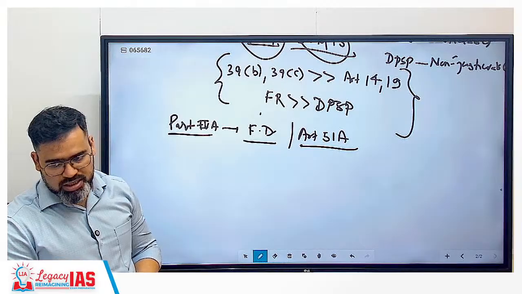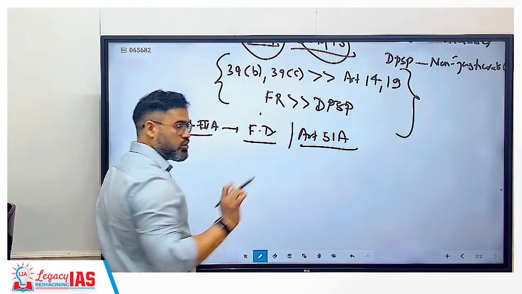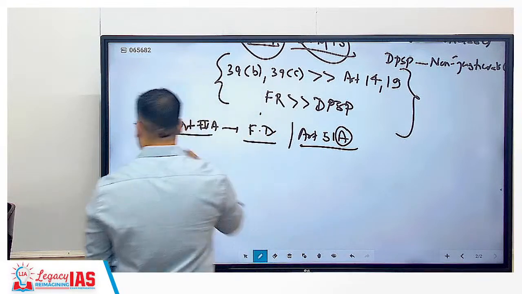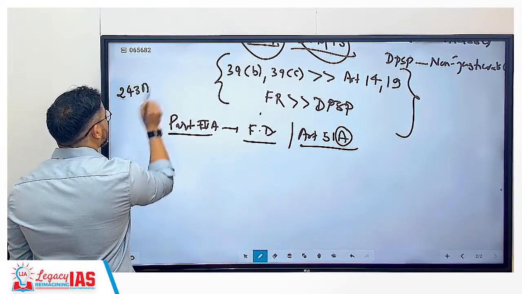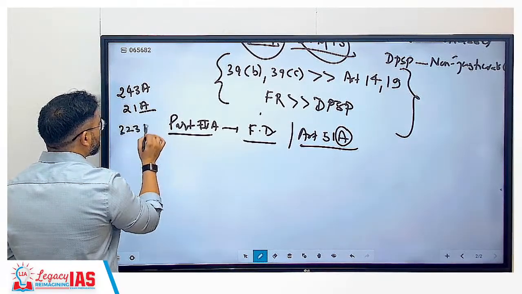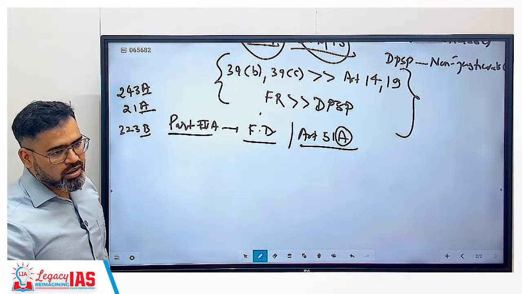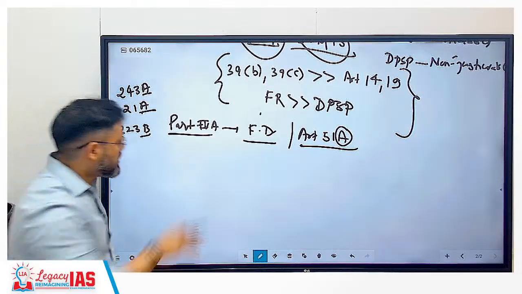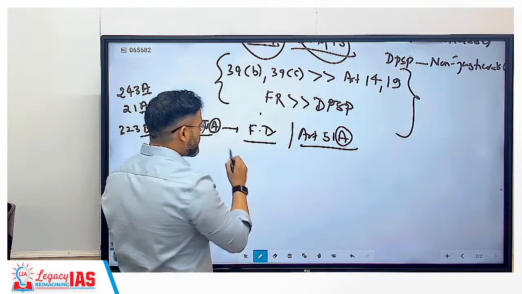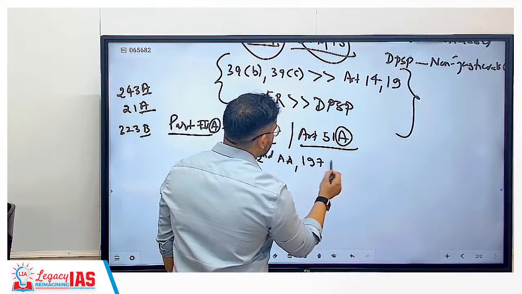Fundamental duties. Part 4A was added by, because wherever you see one more thing, wherever you see a capital letter, for example 243A, or Article 243 this, or 323B, that capital letter means it was not part of the original Constitution, it was added later. So this is also Part 4A, 51A. It was added by the 42nd Amendment Act, 1976.